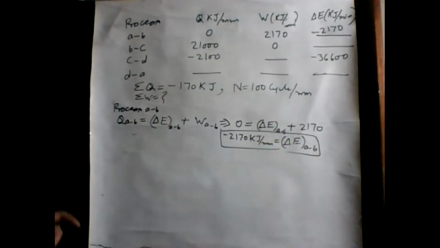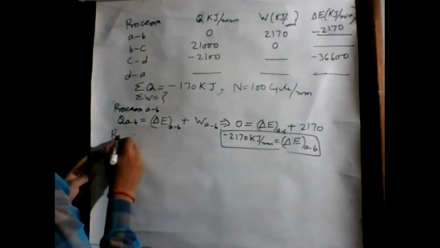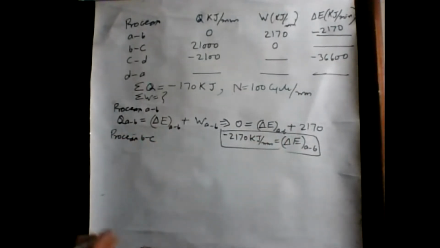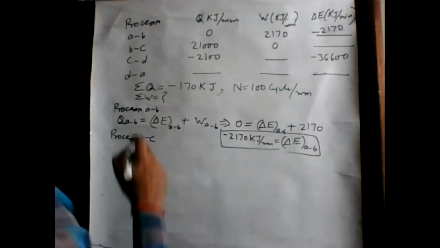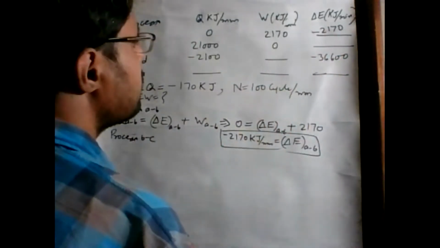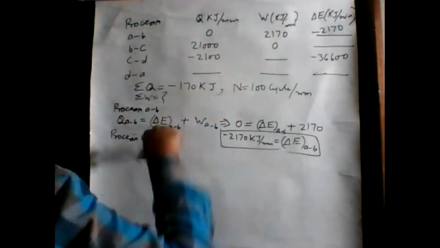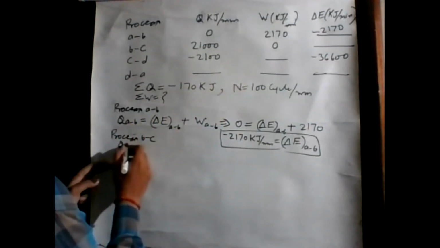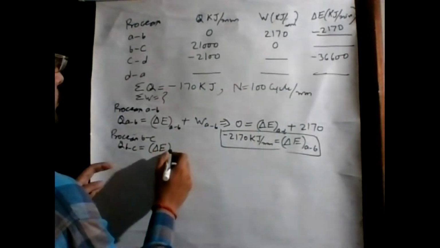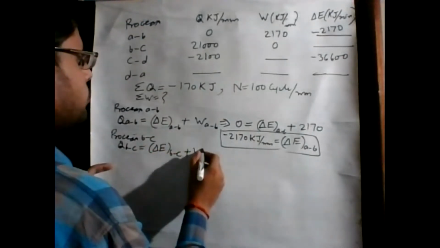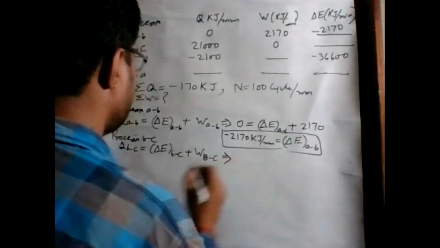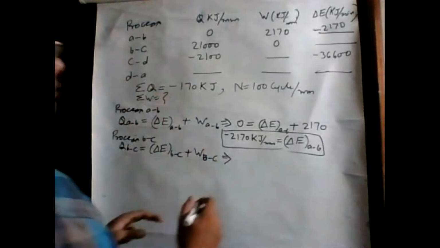Now we move towards the second process. Process B to C. Here Q is given, W is given, and we have to find delta E. Again, we use this expression Q B to C equals delta E B to C plus W B to C. What is Q B to C? It is 21,000.